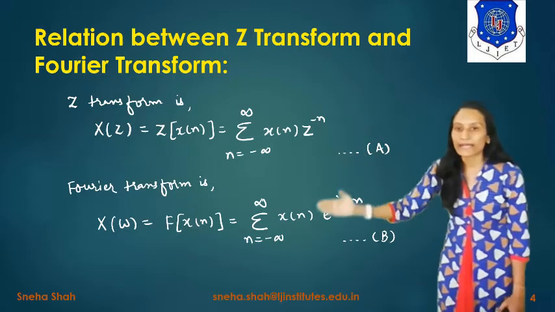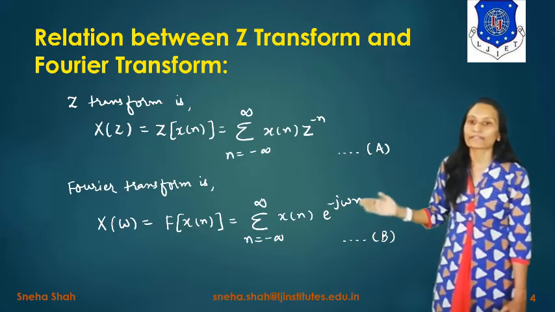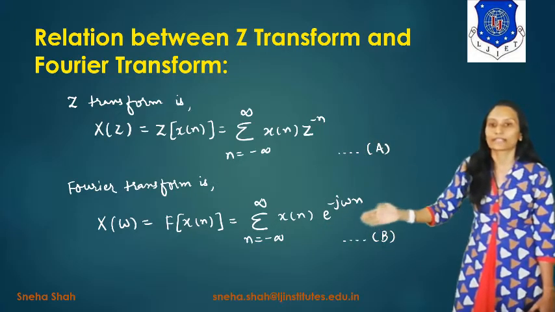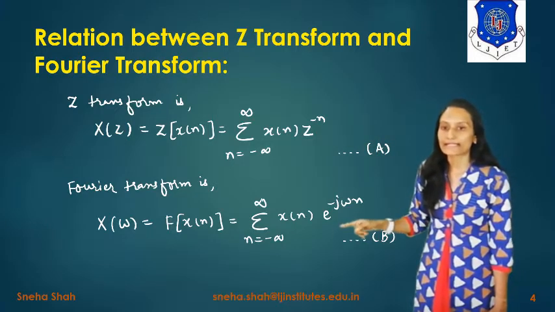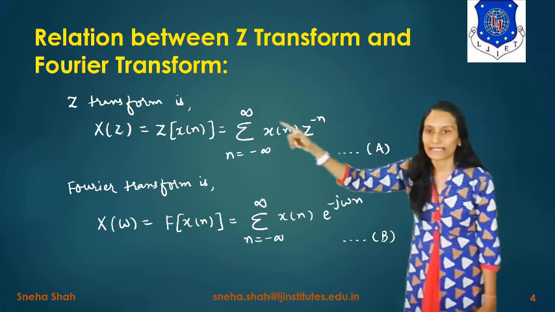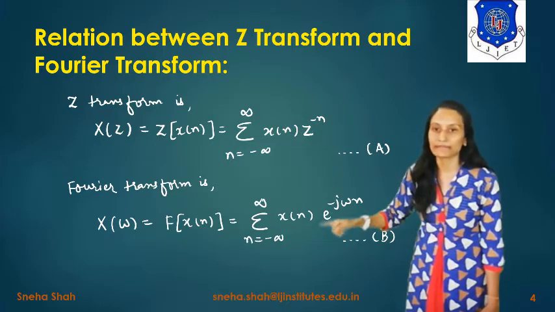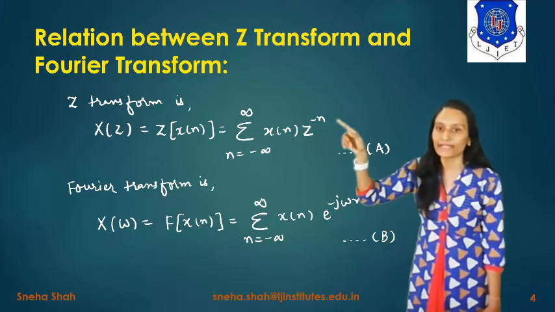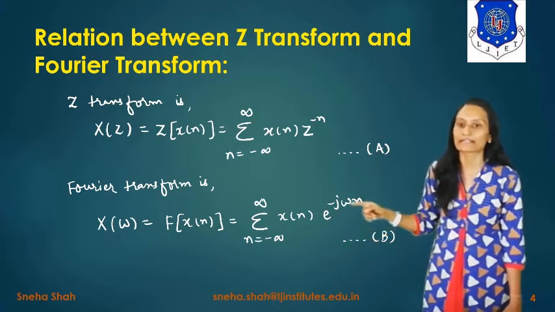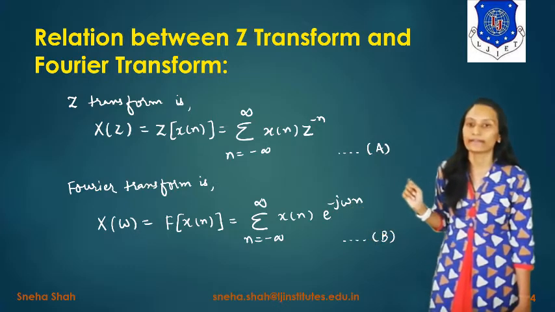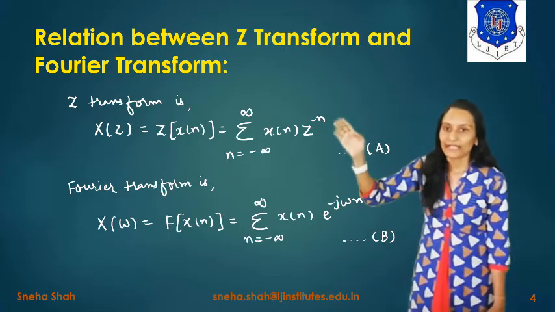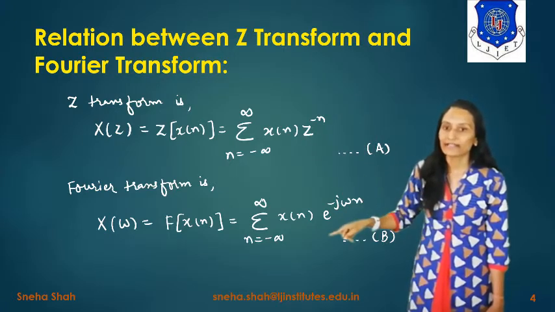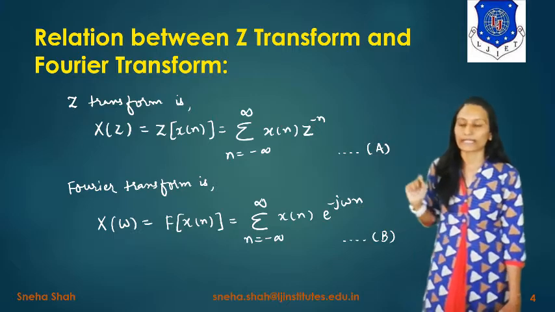Now if we compare these two terms, we can derive the relationship between the two. By comparing these two terms, you can say that the summation is the same, x of n is also the same. Here instead of z raised to minus n, the term is e raised to minus j omega n, right? So minus n is the same. So instead of z, here the term will be e raised to j omega, right?